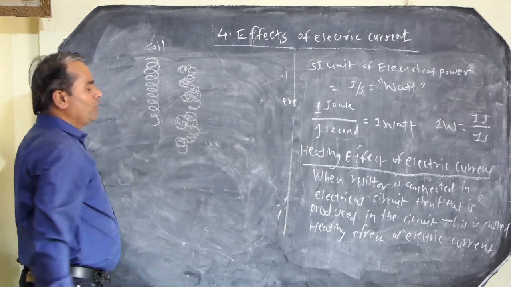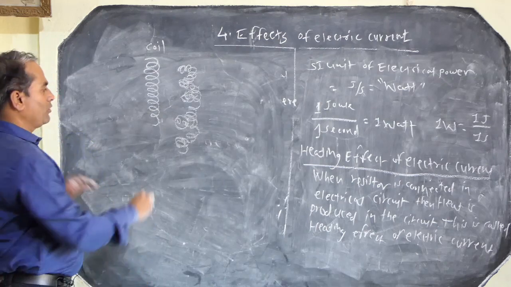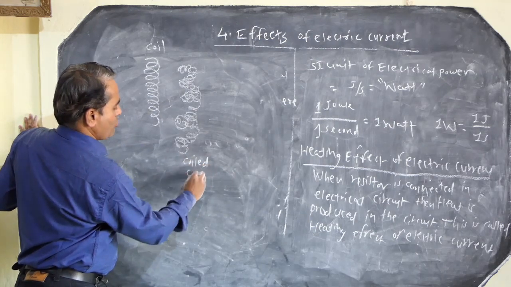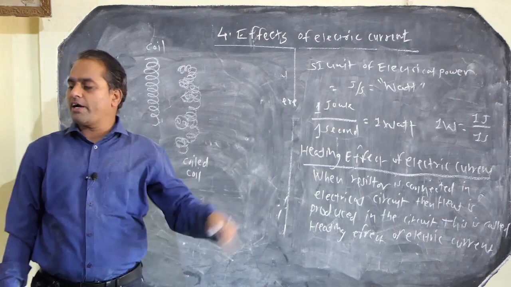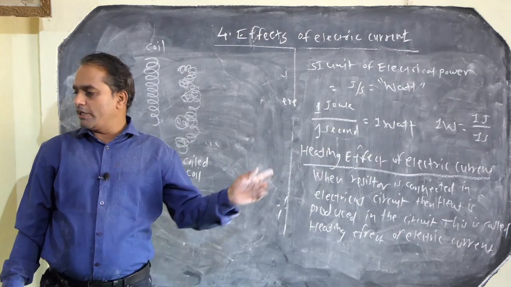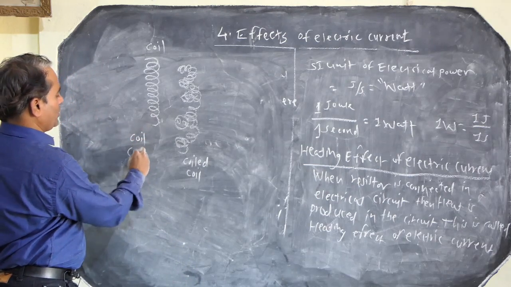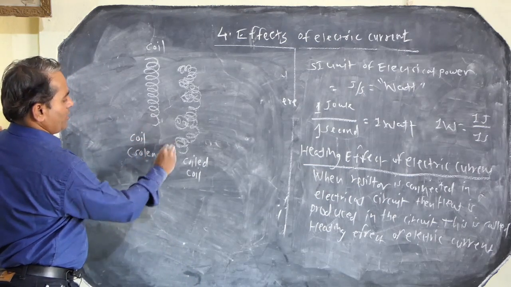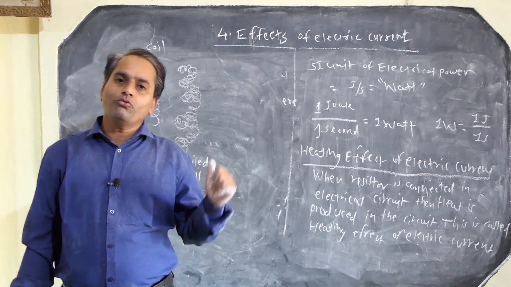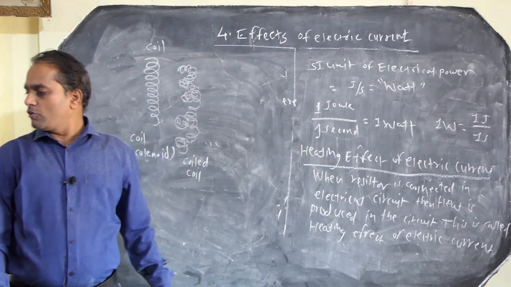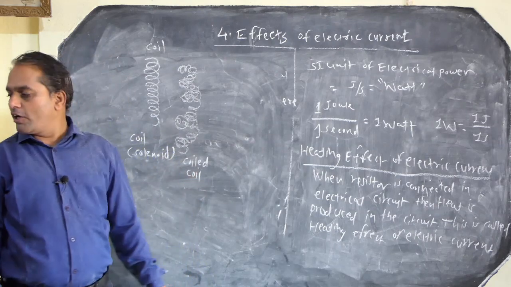So it is the coiled coil. Here is the coiled coil. Coil is again wound again and again, so that is called a coiled coil. And here is the simple coil, which is nothing but the solenoid. It is the property of the solenoid. We have to study the solenoid in the magnetic effect topic. So here we have the solenoid type coil and the coiled coil.